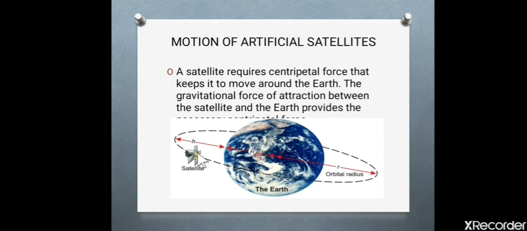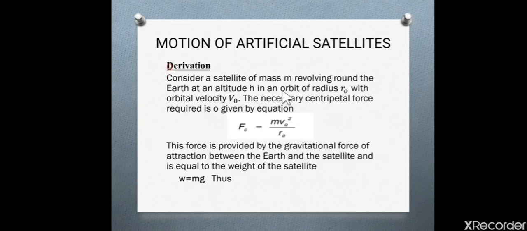Consider here it is the satellite which is revolving around the earth, and the radius of the orbit is R0. The distance from the surface of earth to the satellite is h, which is also called altitude. Radius of the earth is r. Now we have to determine the velocity of the artificial satellite which is launched in an orbit.